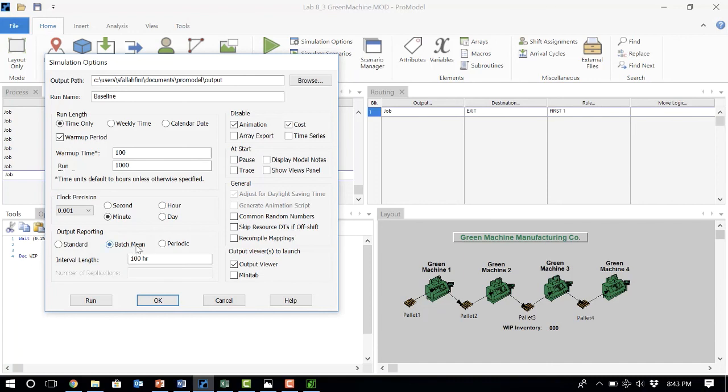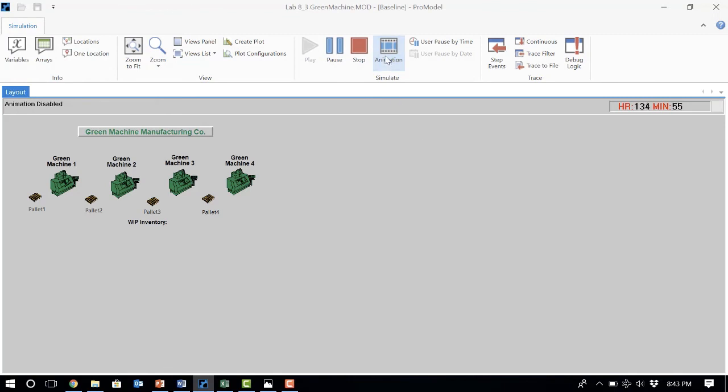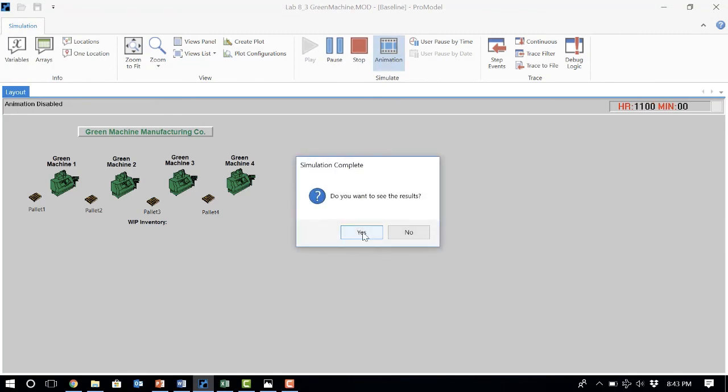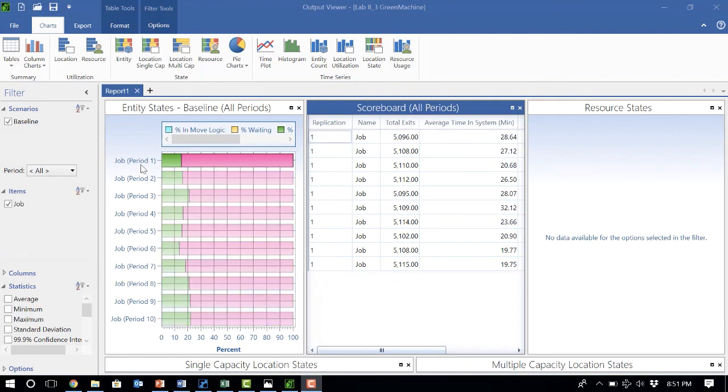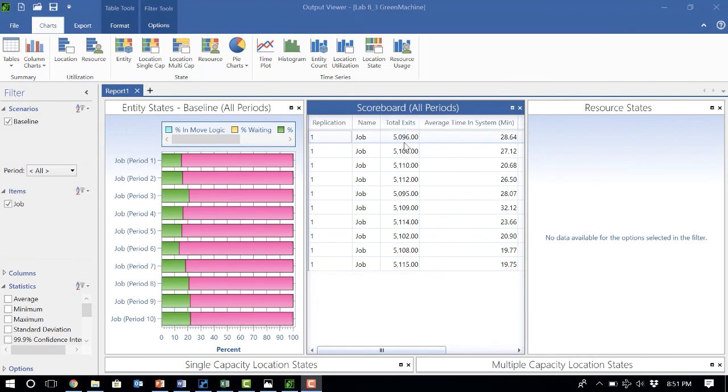So we are using the batch mean method, and I want the length of every little interval to be 100 hours. Again, don't forget to write HR here, otherwise your numbers do not make sense. So let me run the simulation. Okay, so after running the simulation, this is what I get. Basically I have 10 replications. From replication 1 to replication 10, each one of them is just 100 hours of the manufacturing process, and it tells me how many parts have been produced in each 100 hours.